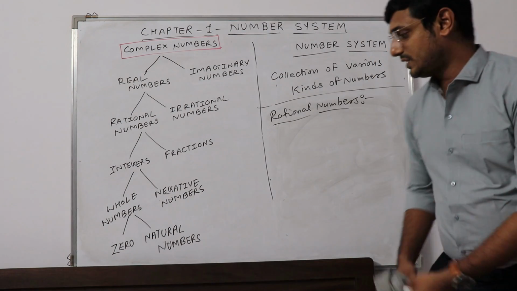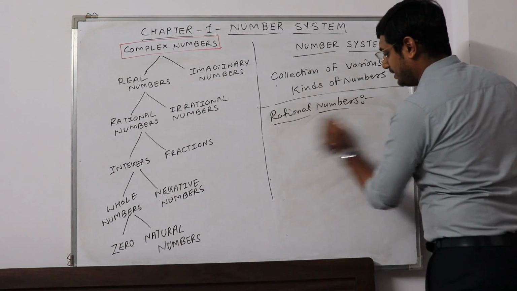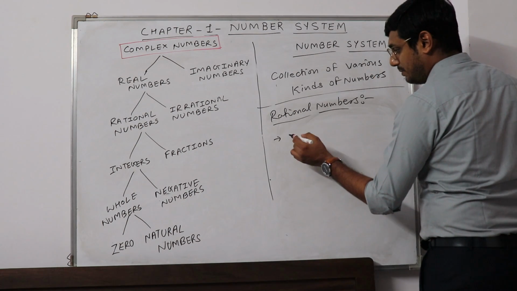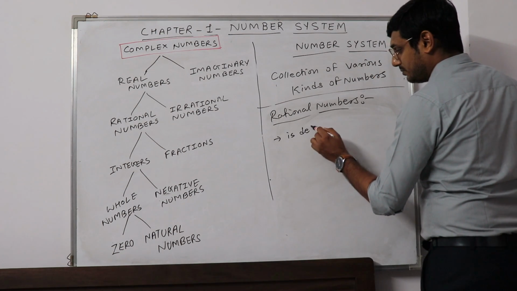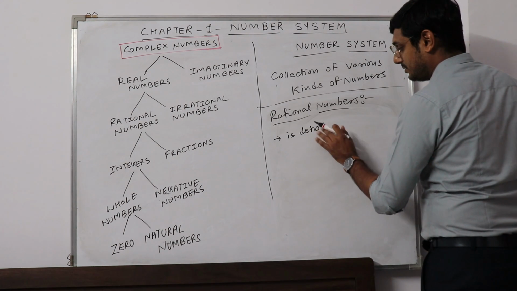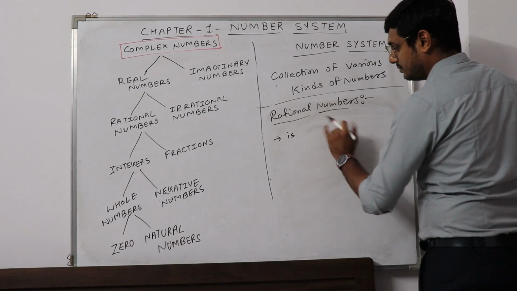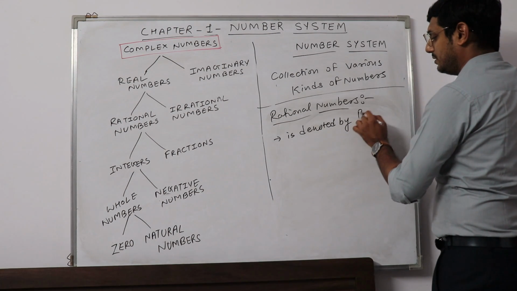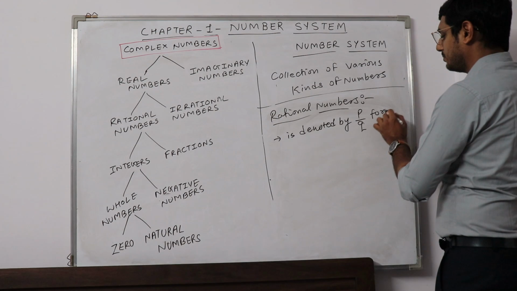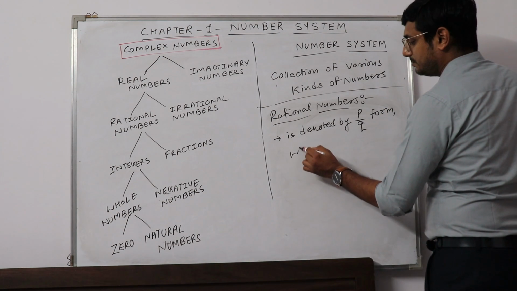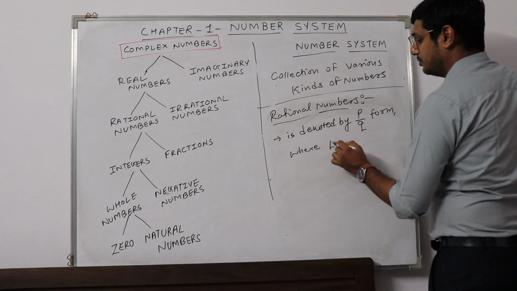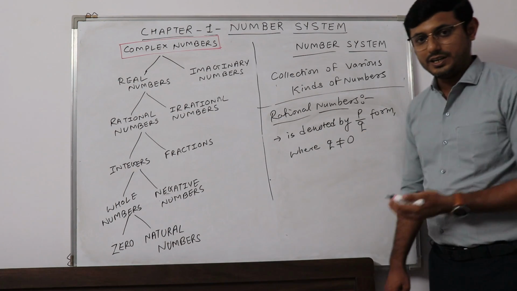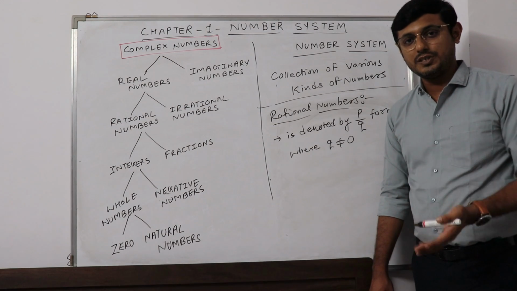A rational number is denoted by P by Q form, where Q is not equal to 0. That means the denominator in a rational number cannot be 0.